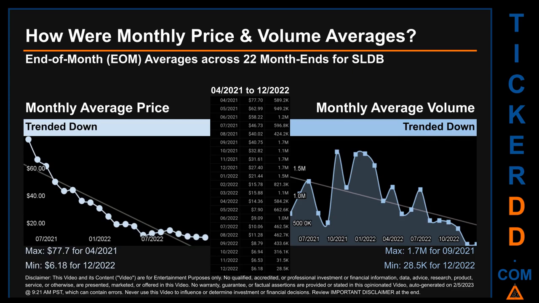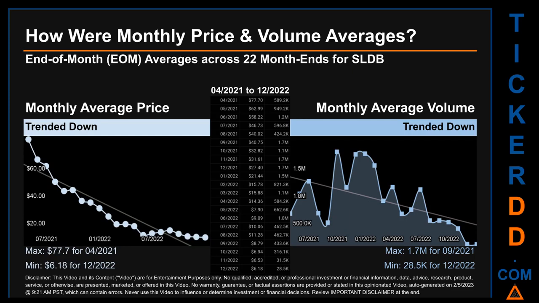How were price and volume averages for SLDB? Across 449 trading days, there were a total of 22 month ends, of which monthly averages for daily price and volume were calculated. Overall, monthly price average trended down while monthly volume average trended down.